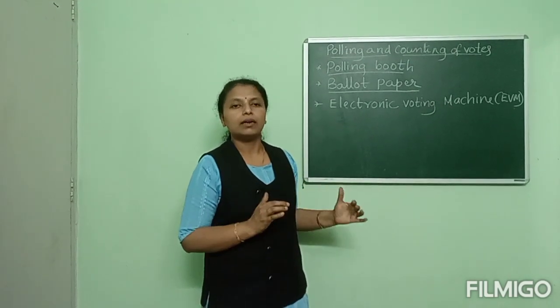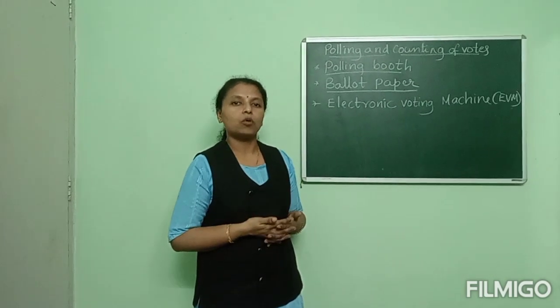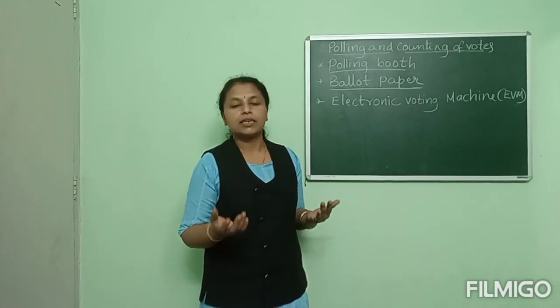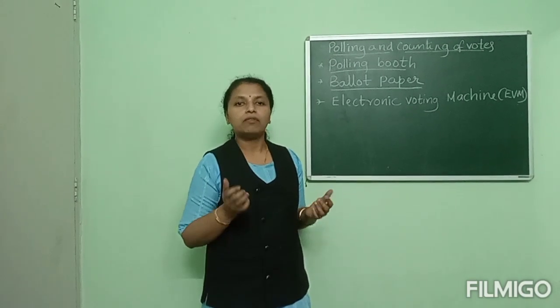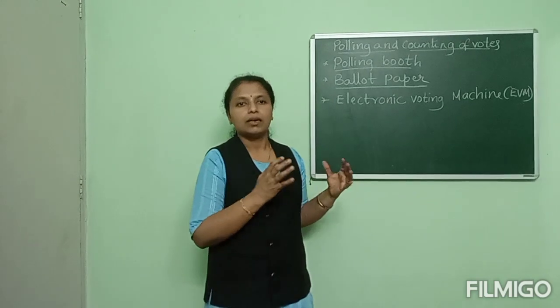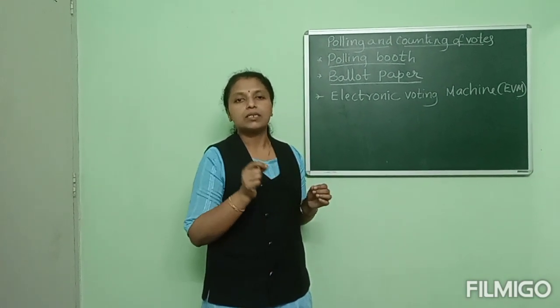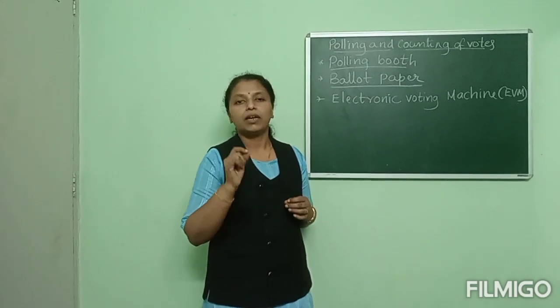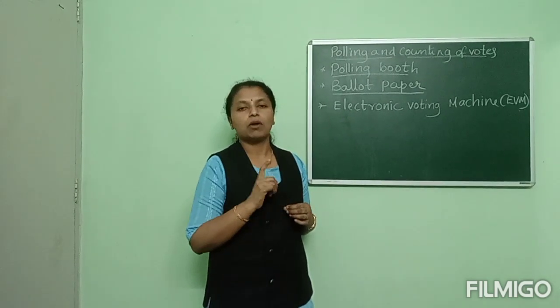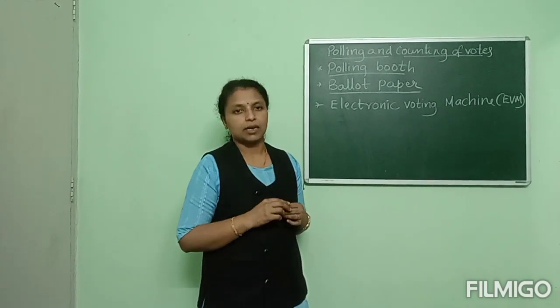Here the voter has a very important role. What is the role of the voter? The voter has to cast his or her vote. That one vote has too much value because it is our democratic system. Every voter's vote has a very important value. That is one of the important things we have to understand through election.